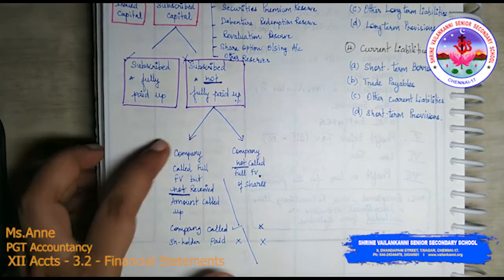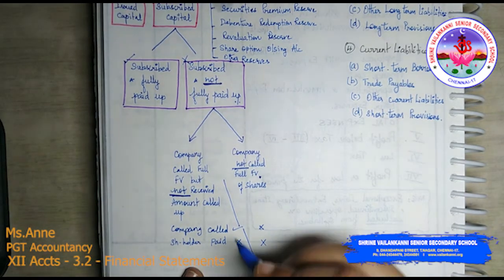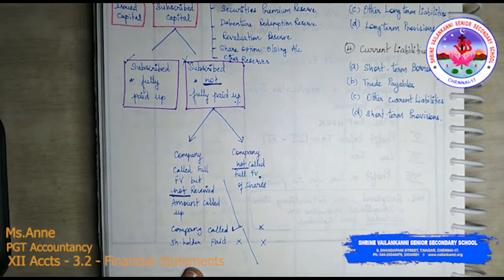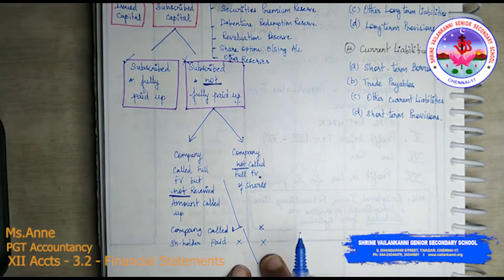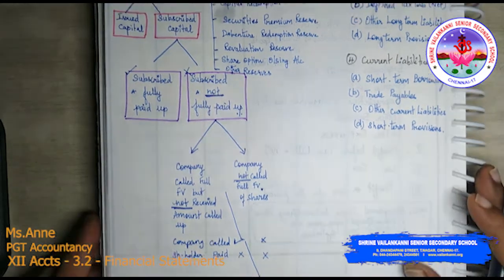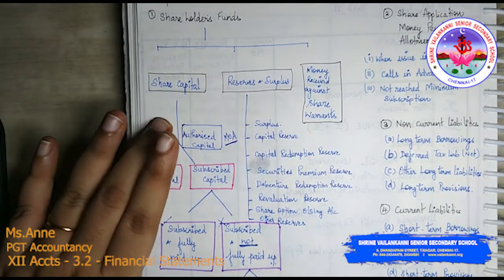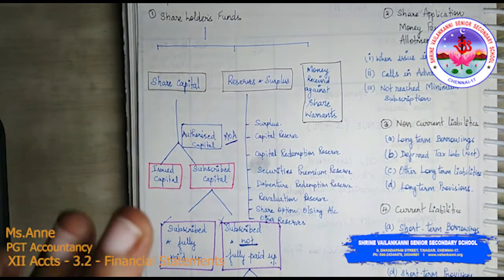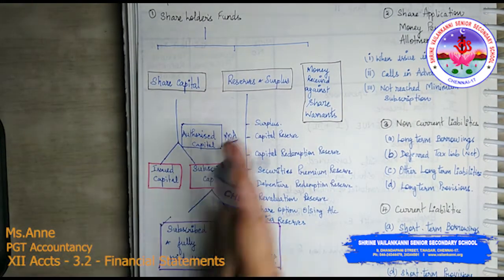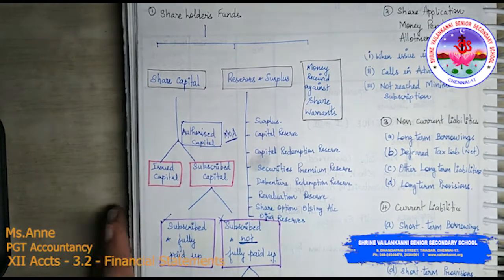So you should understand the difference between the two. In the first case, the company has called but shareholders have not paid. But in the second case, the company has not yet called, so obviously if the company has not called, how can shareholders pay? So this scenario you need to understand. So I have taken a case study for you to understand this concept better. So we will try to understand the case study and then go on with this, but we will just finish off this slide.